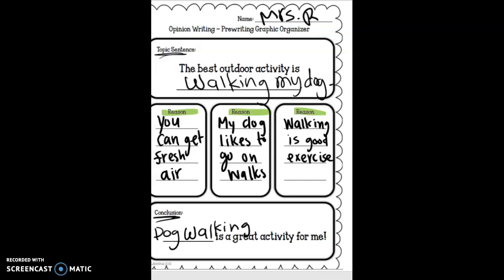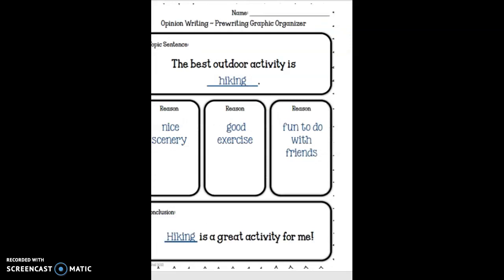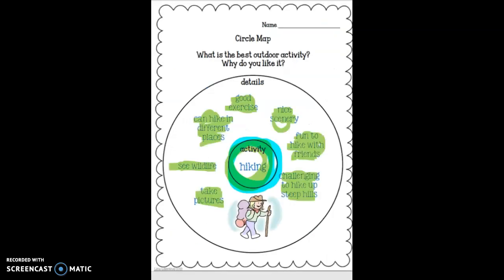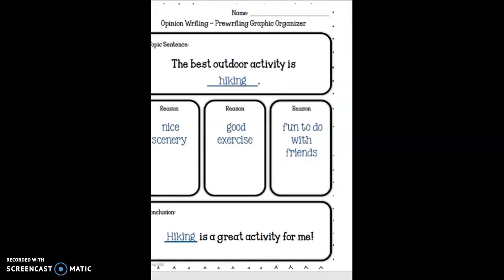Let's do one more example. This is the one for hiking. So in our circle map, we said that the best outdoor activity is hiking. Then we gave details to support. Now we have 1, 2, 3, 4, 5, 6, 7 details here. So we have lots of details to choose from. So best outdoor activity is hiking.